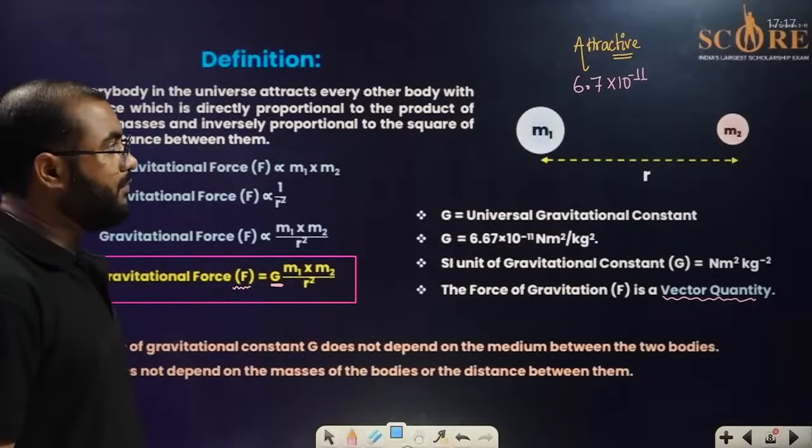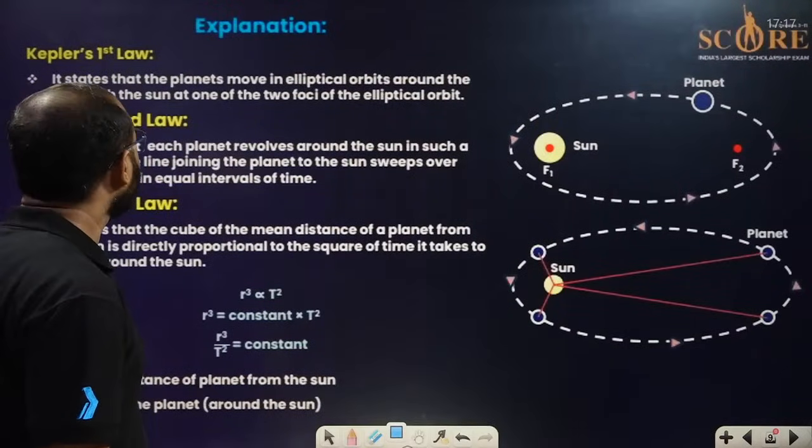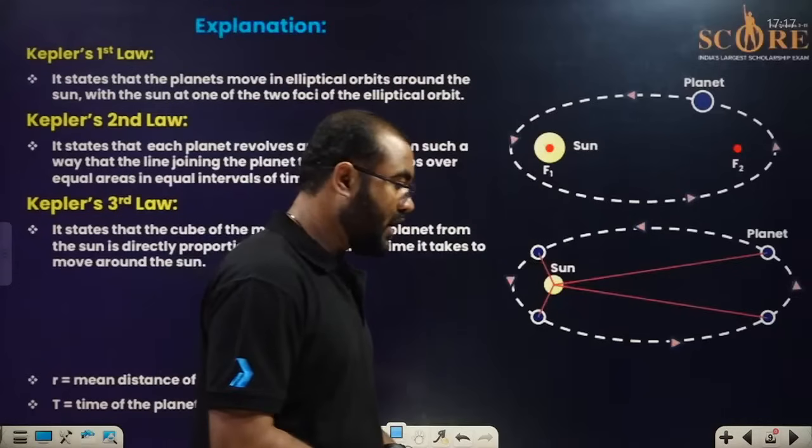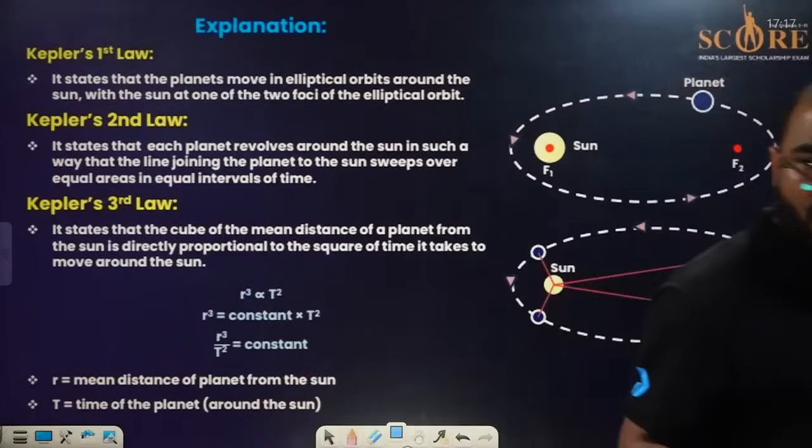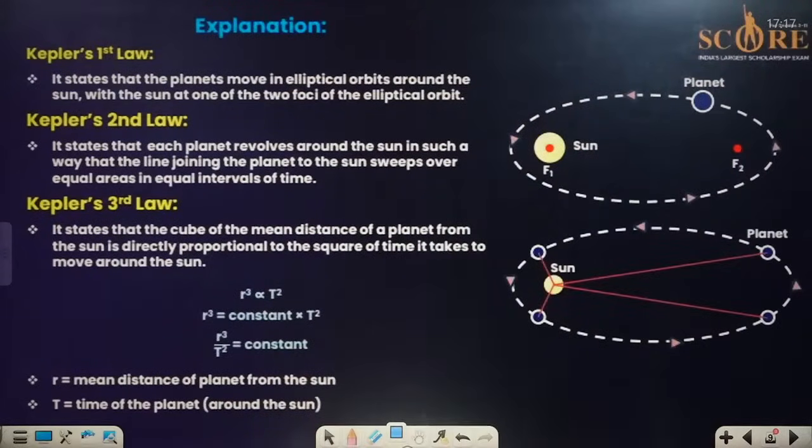If that is done, now we are going to move on to Kepler's law, everyone. Kepler's law is a very interesting law. Why? Because Kepler was the scientist who wanted to make us understand the entire thing about the planets, how they move, how they are revolving, in which sense they are revolving, and what the time period is.